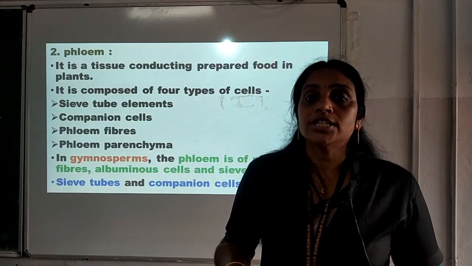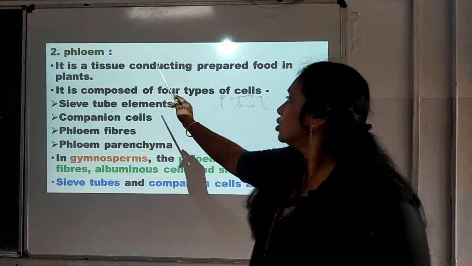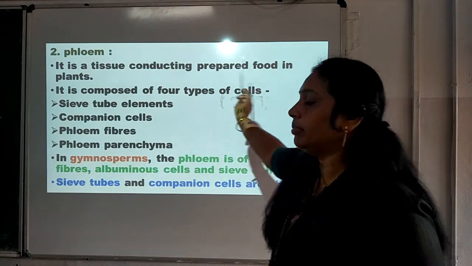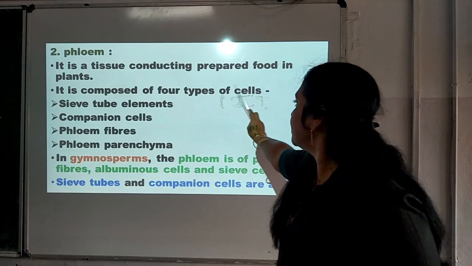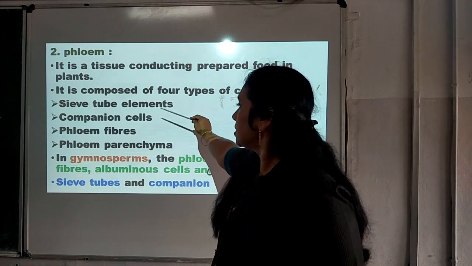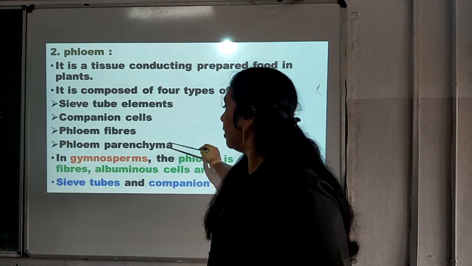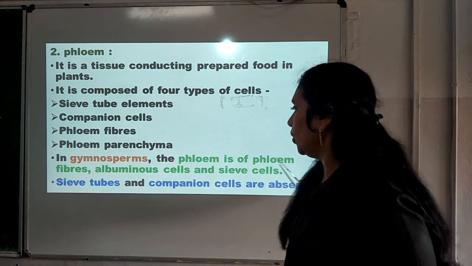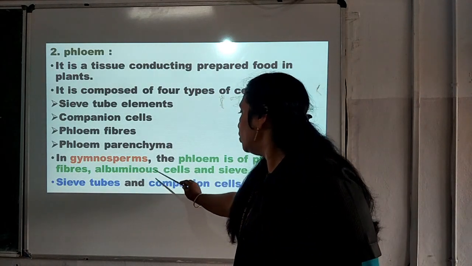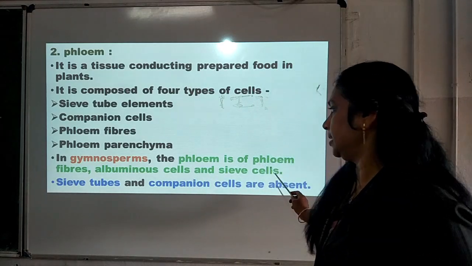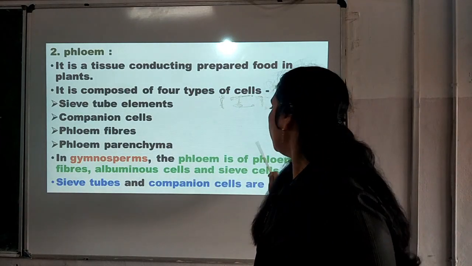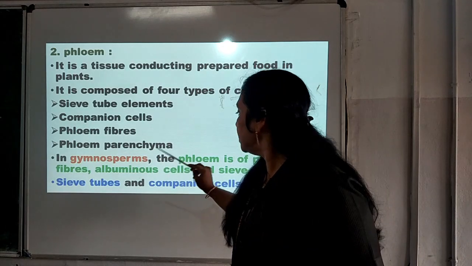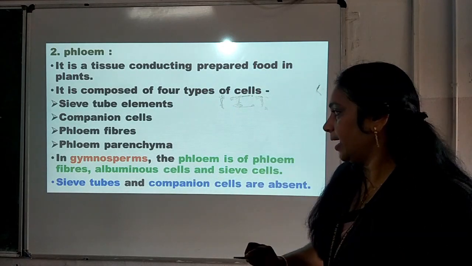The next complex tissue is phloem. It is a tissue conducting prepared food in plants. It is composed of four types of cells: sieve tube elements, companion cells, phloem fiber and phloem parenchyma. In gymnosperms, the phloem is made of phloem fibers, albuminous cells and sieve cells. In the case of gymnosperms, phloem fibers, albuminous cells and sieve cells are present there.